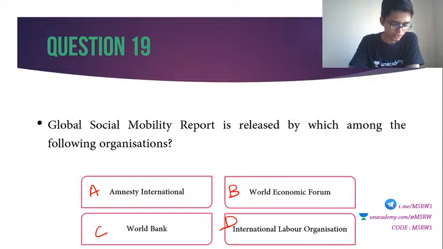Which is a source for current affairs in addition to newspaper? Okay, in addition to newspaper, for current affairs you have to read a magazine. Any magazine is fine, preferably Yojana or Kurukshetra, up to you. I read Yojana. Then you can use PIB reports.